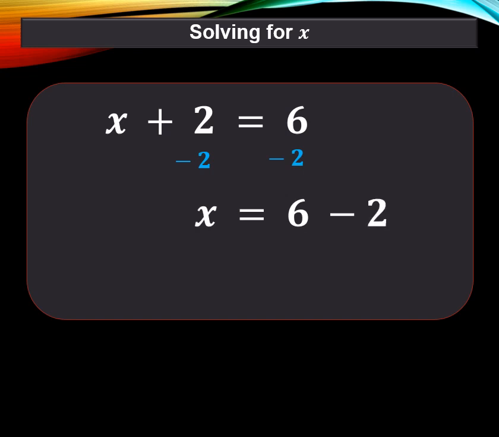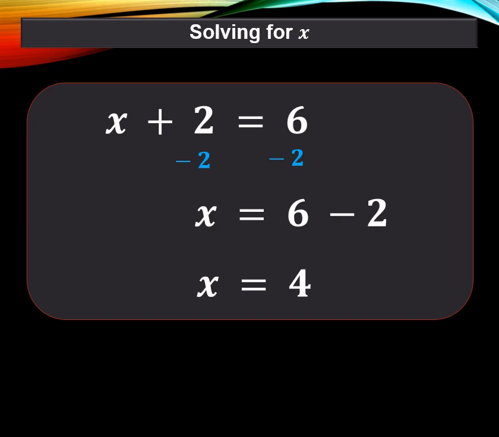Now things can get a little bit tricky. So we need to talk a little bit about math, specifically algebra. You start with a problem like x plus 2 equals 6. To solve this, you subtract 2 from the left side and then the right side. Whatever you do to one side, you do to the other. That leaves you with x equals 6 minus 2. Solve for x. X equals 4.